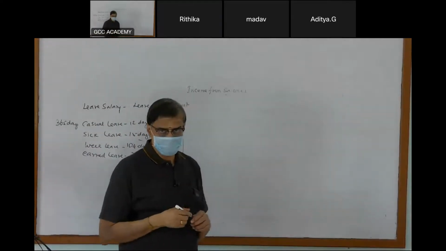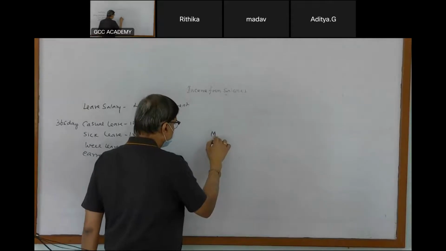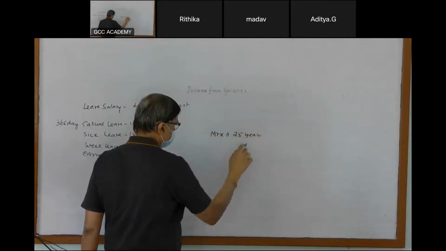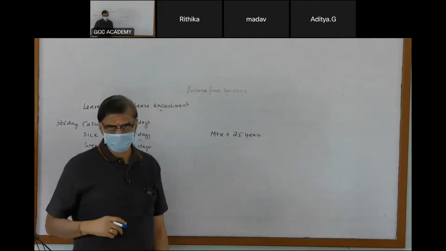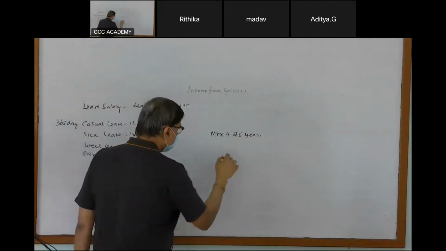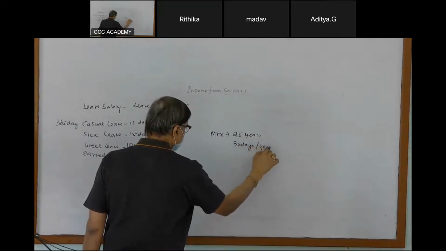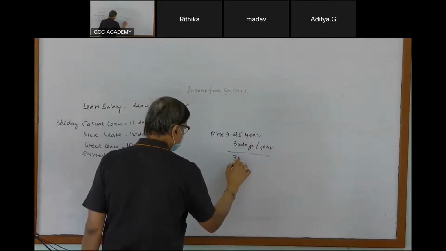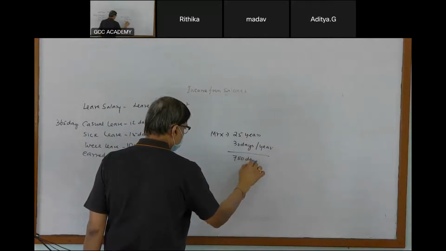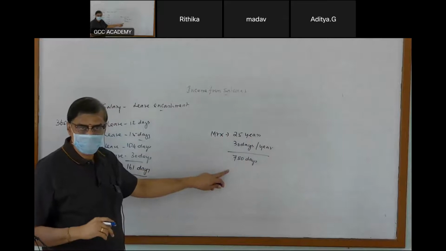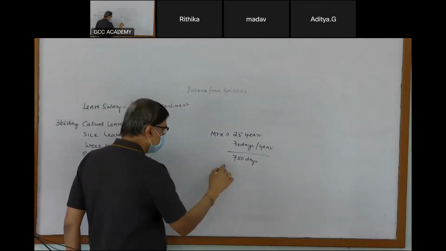I give an example. Mr. X has worked in a non-government company for 25 years, and he is eligible for 30 days leave in a year. So the total number of days available for 25 years of service is 750. He has availed 150 days of leave.